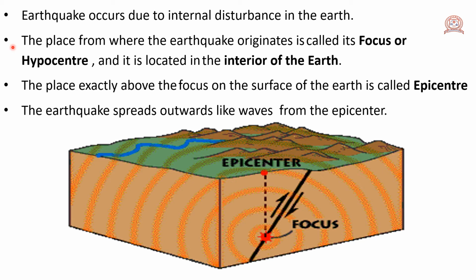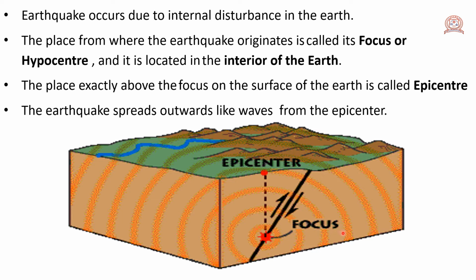The place from where the earthquake originates is called focus or hypocenter, and it is located in the interior of the earth. What is focus? Focus is the place from where the earthquake originates. It is located in the interior of the earth.